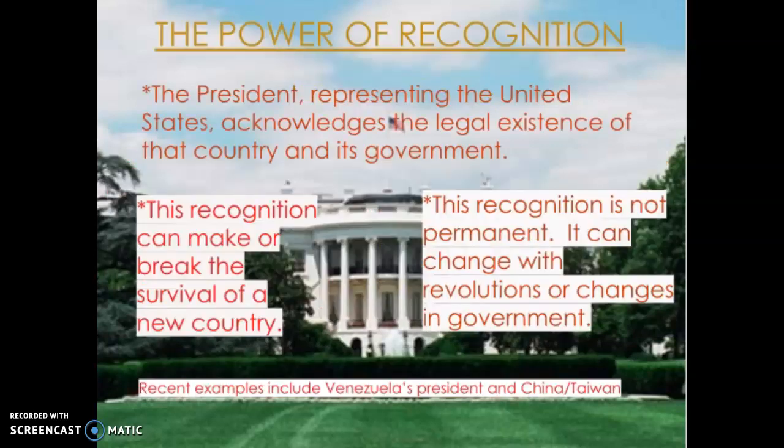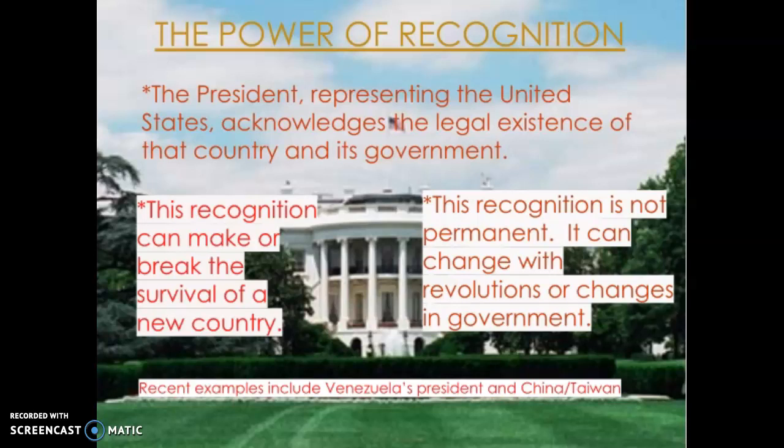Another important, and you might not think of this often, power that the president has is the power of recognition, the power to recognize, to give legitimacy to another country or another leader. And this can be very important. Often you will have groups in a given area competing for who is the real leader of the country, who is really in charge.